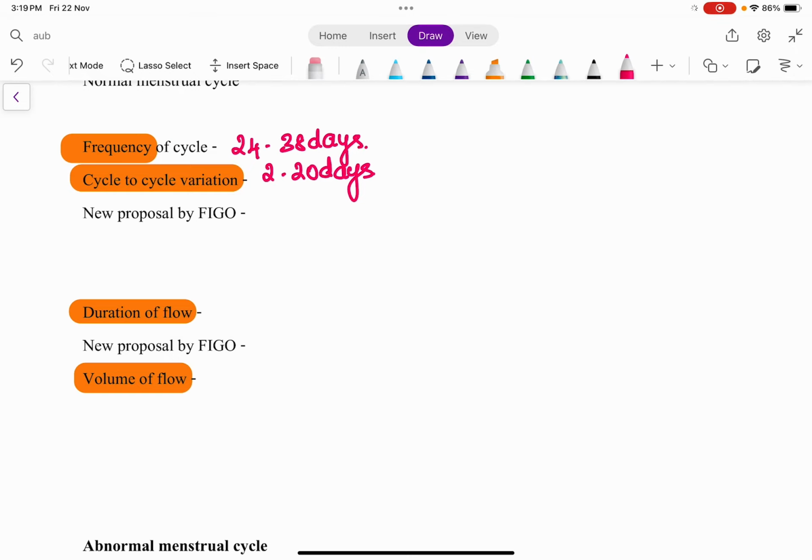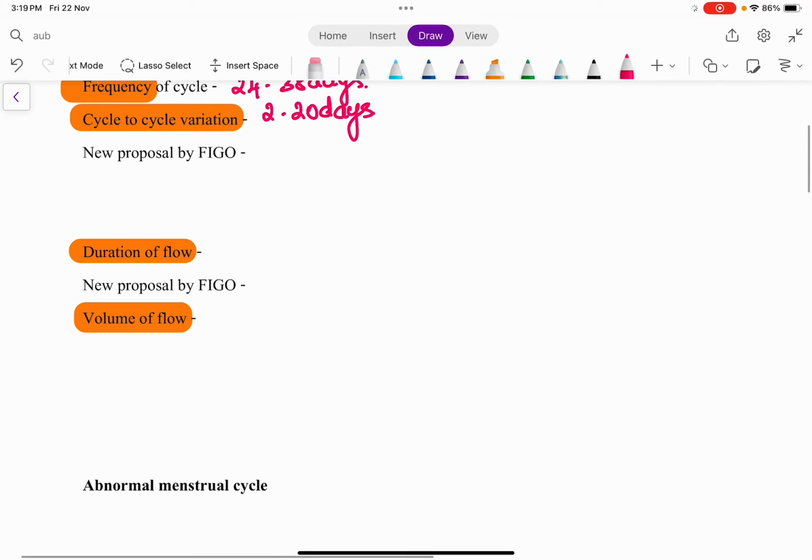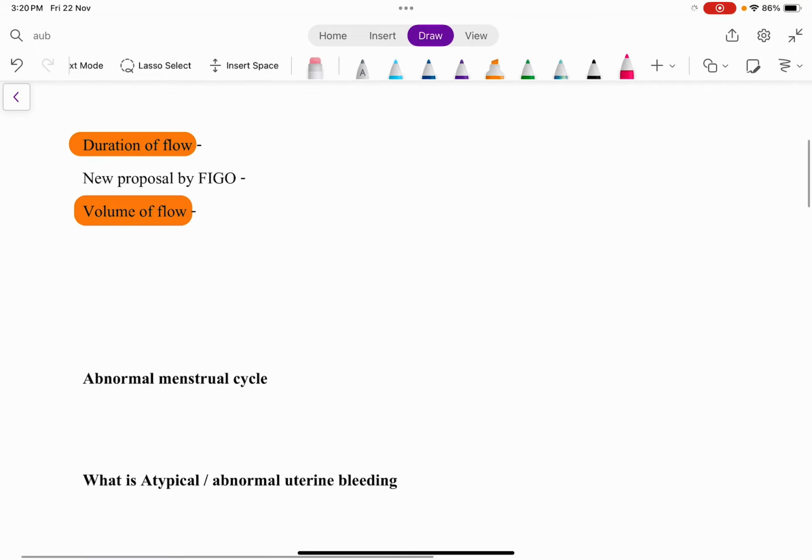But recently, the International Federation of Gynecology and Obstetrics, FIGO, has come up with a new proposal. Originally, around 2 to 20 days was considered the normal cycle to cycle variation. But now they are saying that around 7 to 9 days is normal. Right? So earlier it was 2 to 20 days, but the new proposal released by FIGO in 2018 tells us that between 7 to 9 days is the normal cycle to cycle variation.